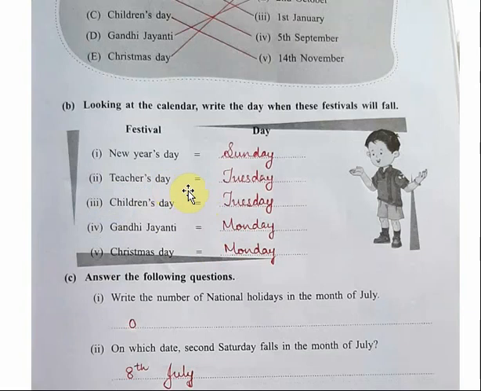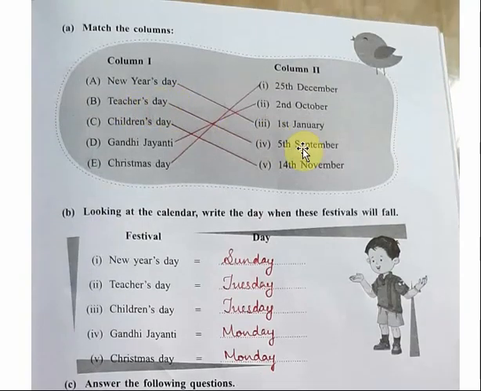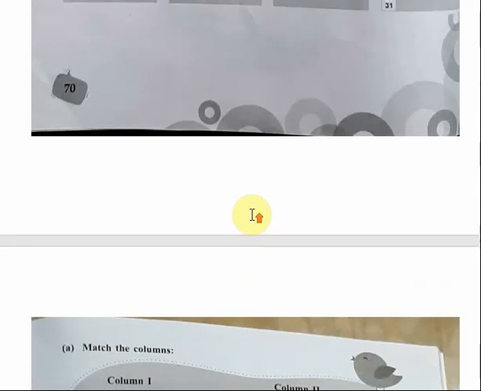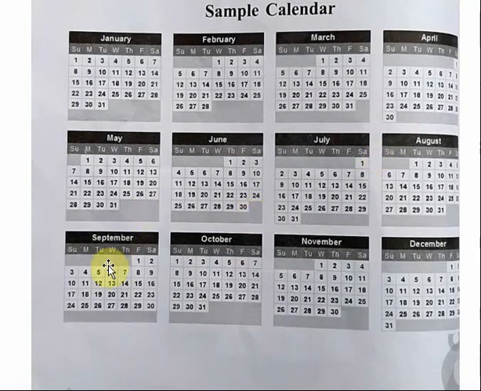Next one, Teachers Day. When is Teachers Day celebrated? We learned here that Teachers Day is celebrated on 5th of September. So let us see when is 5th September. This is September month and September 5th is on Tuesday. You can see here September 5th is on Tuesday.